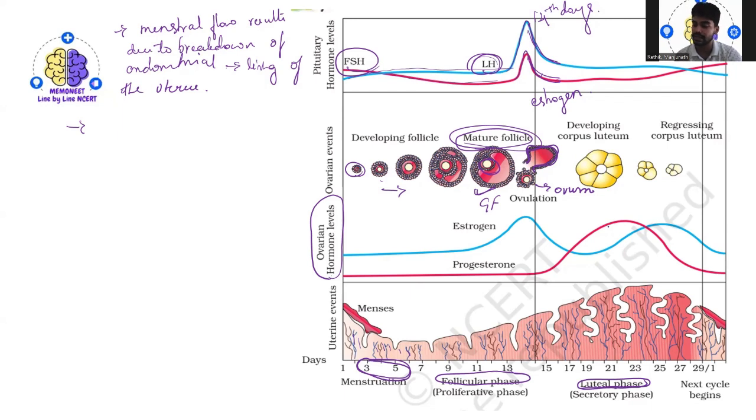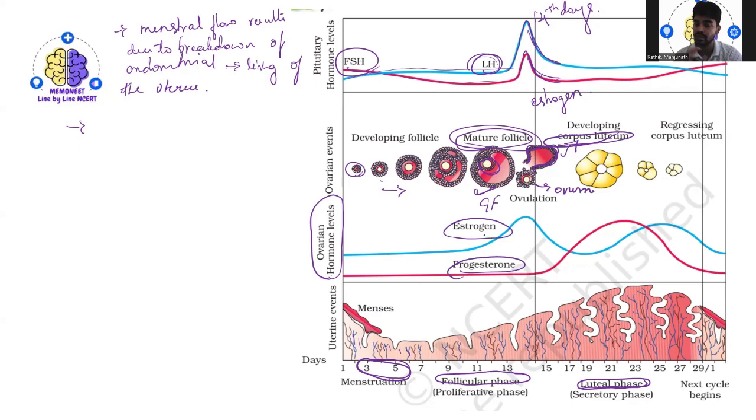So what happens in the secretory or luteal phase is, during this phase, the remaining parts of the Graafian follicle remain as they are and get transformed into corpus luteum. And this corpus luteum secretes a large amount of progesterone as well as estrogen.